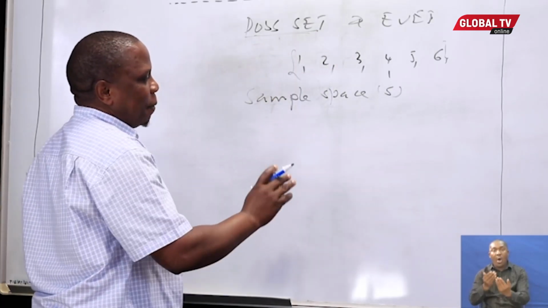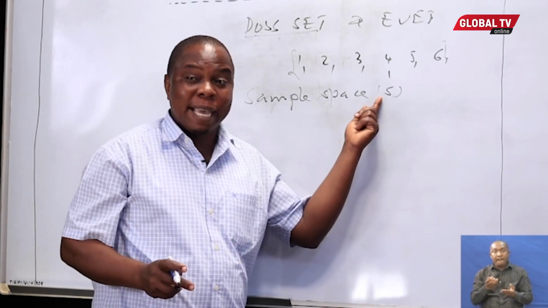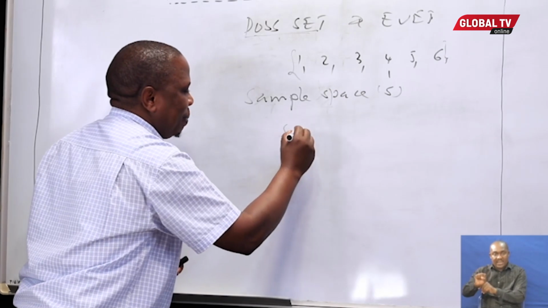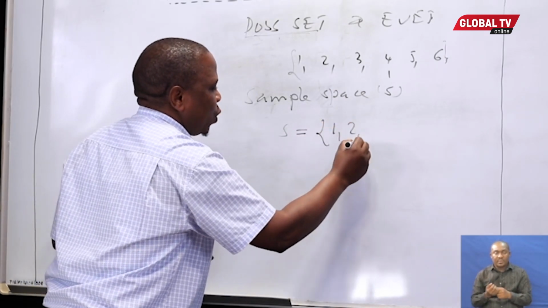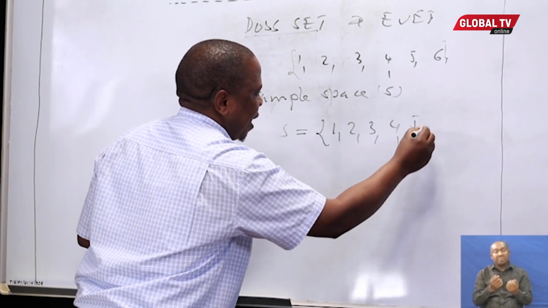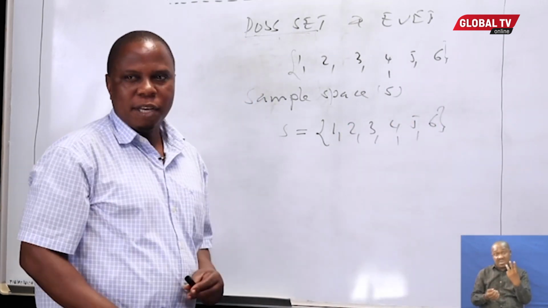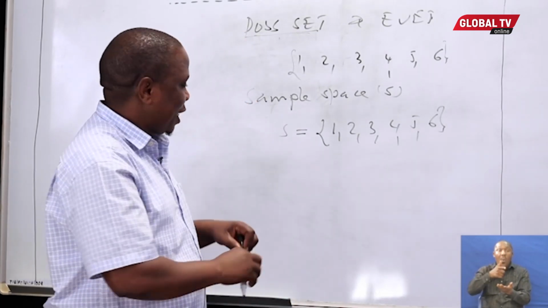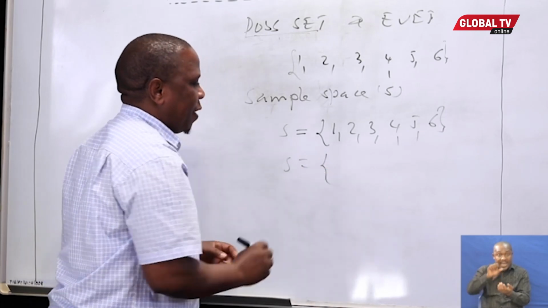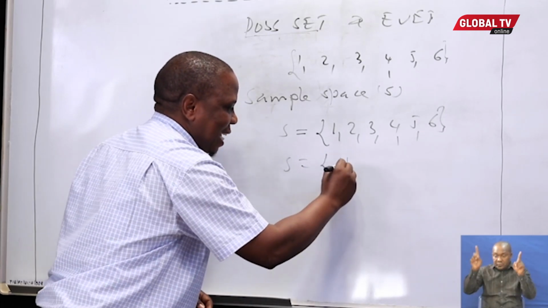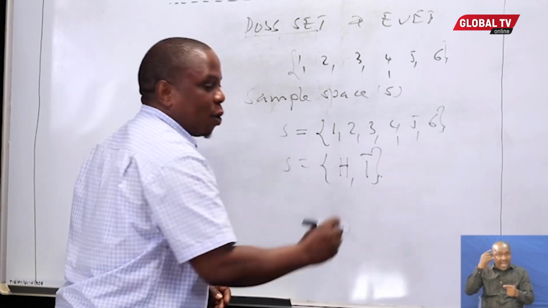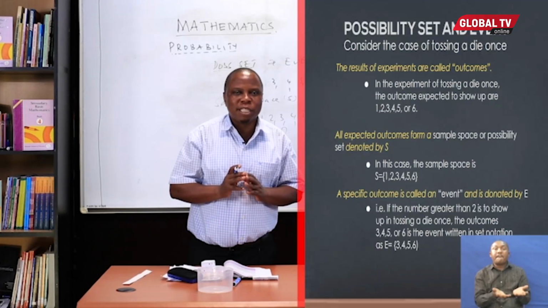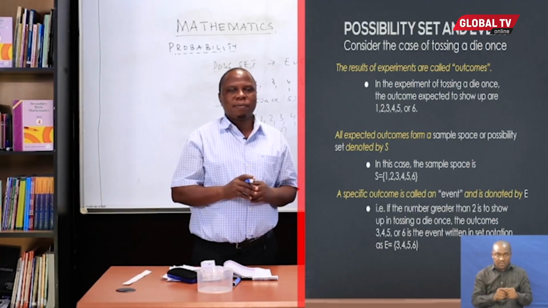As I said, the possibility set is normally denoted by S. In our case here, the possibility set will be 1, 2, 3, 4, 5, and 6. If I toss a coin, what will be the possibility set? If I present it in set notation, S is equal to either head or tail to show up. That is what we call the possibility set, or in other words, the sample space.